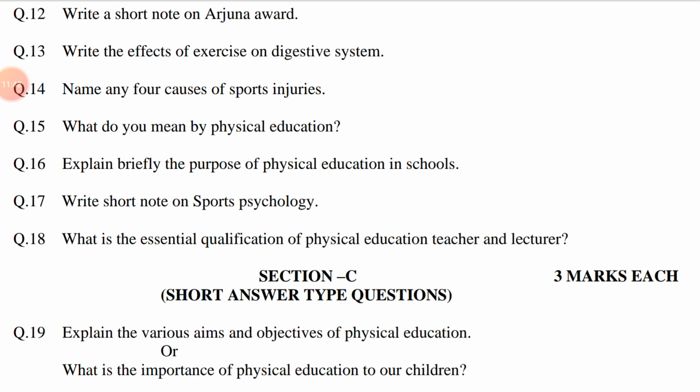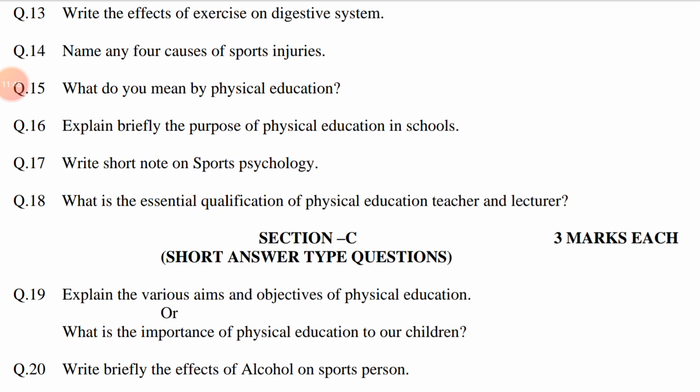Question number 14. Name any 4 causes of sports injuries. Causes means condition, source. Sports injuries are the kind of injury that occur during sports or exercise. This question is related to chapter number 10, Common Sports Injuries and Rehabilitation. The answer may be: first of all, give a few lines of introduction about sports injuries, then write its causes, such